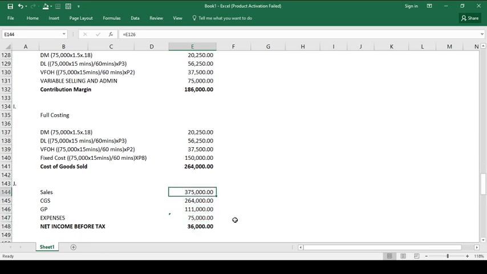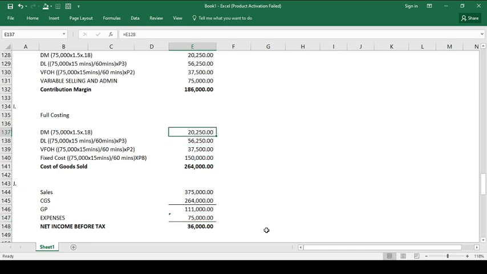Simply, the 375 sales, the cost of goods sold that we have computed using item letter I, we have 264. By deducting 264 from 375, our gross profit is 111. Then our expenses, this is related to the variable selling and administrative expenses of 75,000. So 111 minus 75,000, the net income before tax is 36,000.